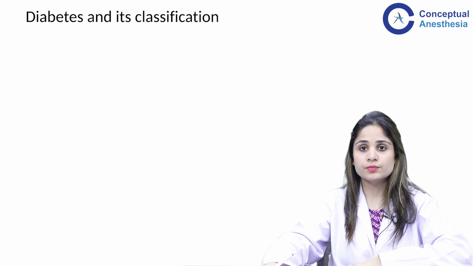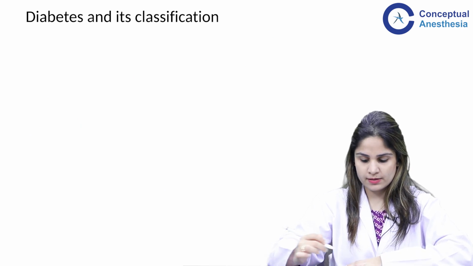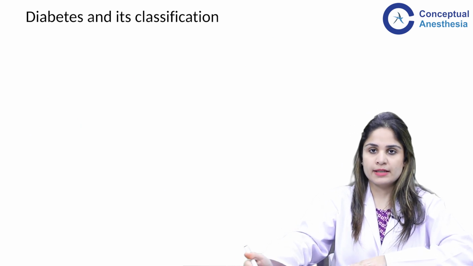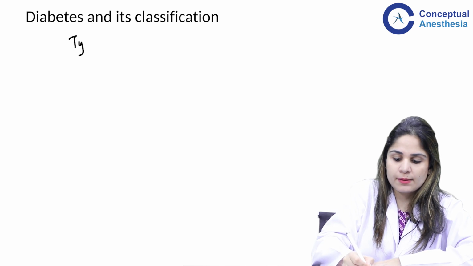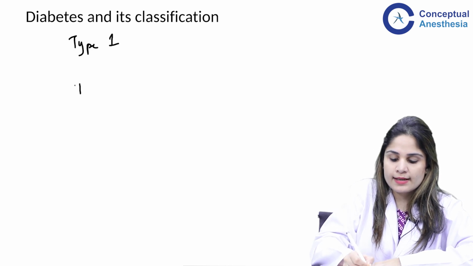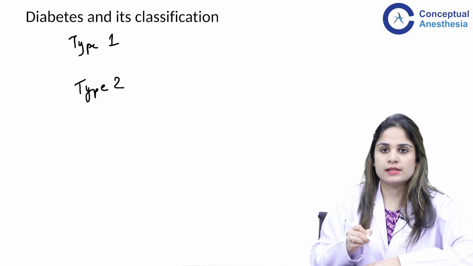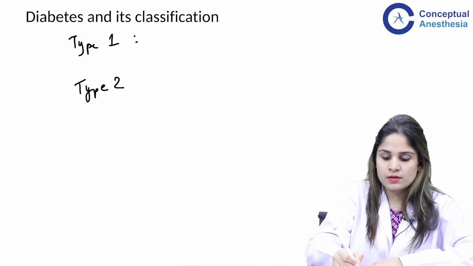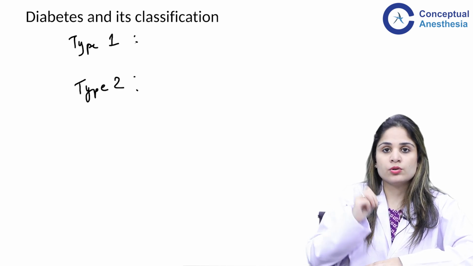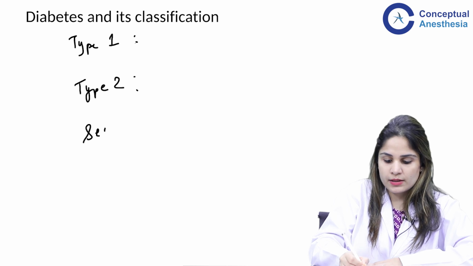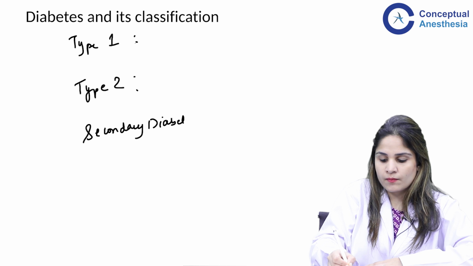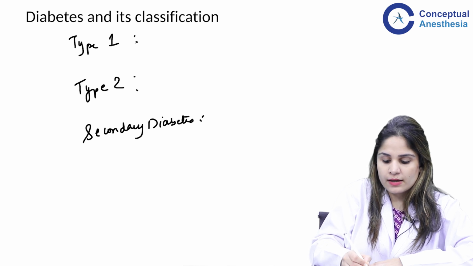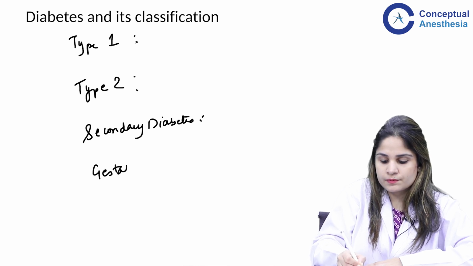Now let's move on to classification of diabetes. As we all know, diabetes can be classified into type 1 and type 2. These are the first two classifications. Along with this, there are two other types of diabetes. One is secondary diabetes, and after that we have gestational diabetes.